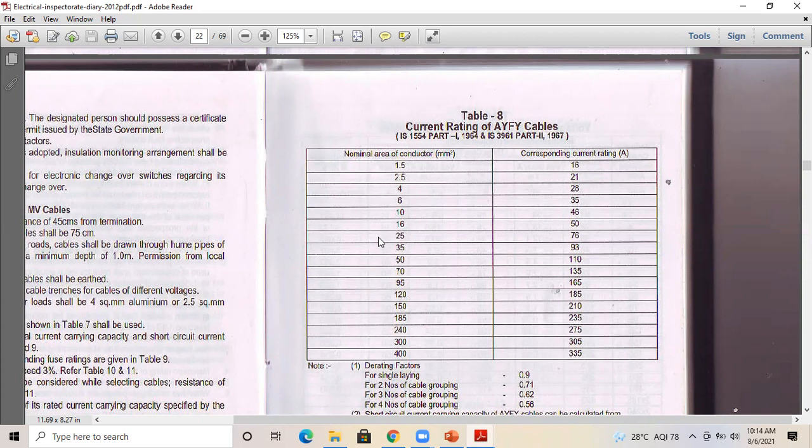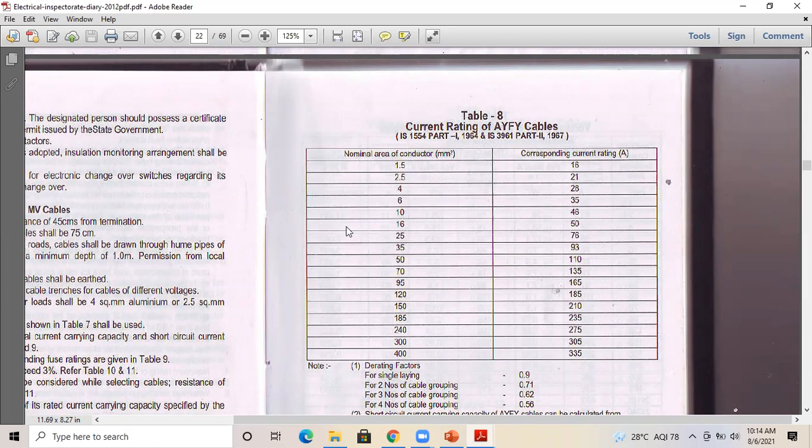For normal wires, I'm telling about normal insulation wire that we take for circuit wiring, we have 1 mm square wire also. Even 0.75 mm square is available, but it is not applicable anywhere in the electrical area. We can use it for speaker wiring or something like that. But normal wiring size starts from 1 mm square, and the cable size starts from 1.5 to 400. As I said, 600 mm square cables are also available, but for special cases only. Normally, the manufactured sizes are 1.5 to 400.